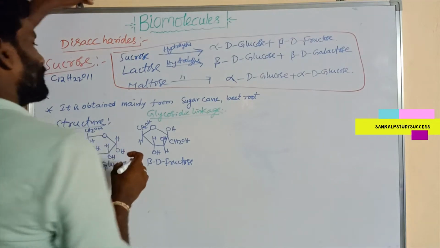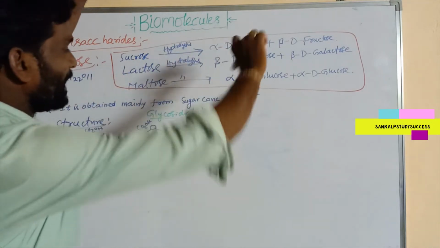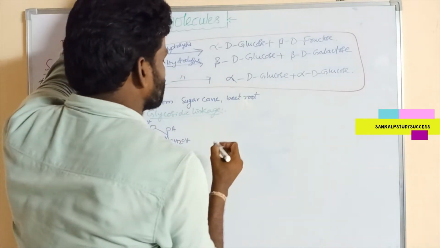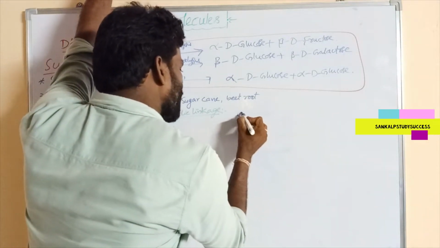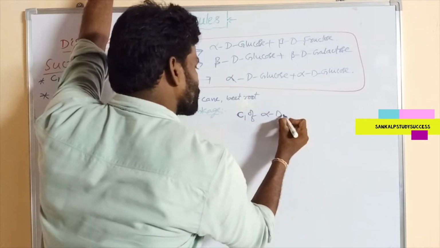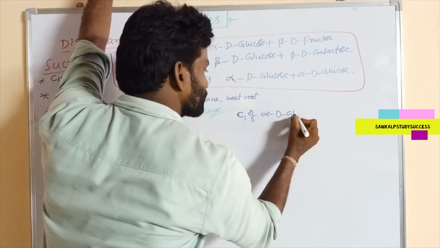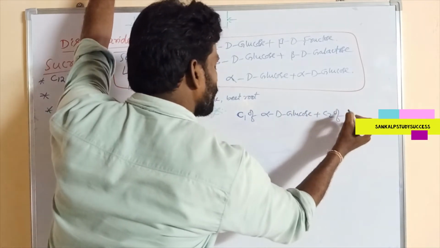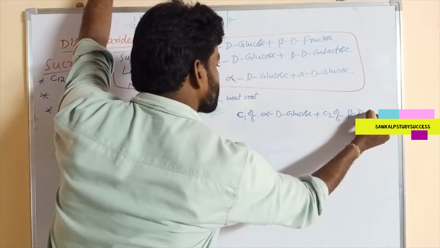Here in sucrose, the glycosidic linkage is formed between C1 of alpha D glucose and C2 of beta D fructose.